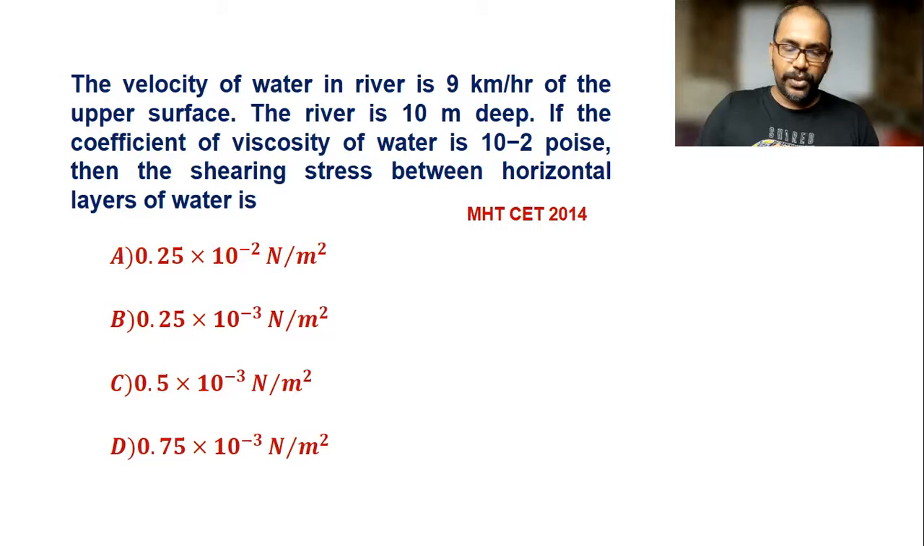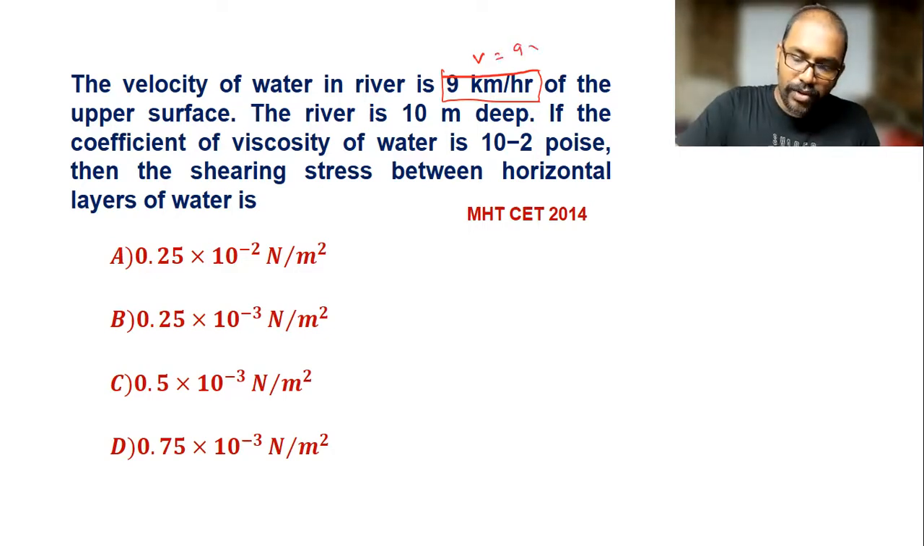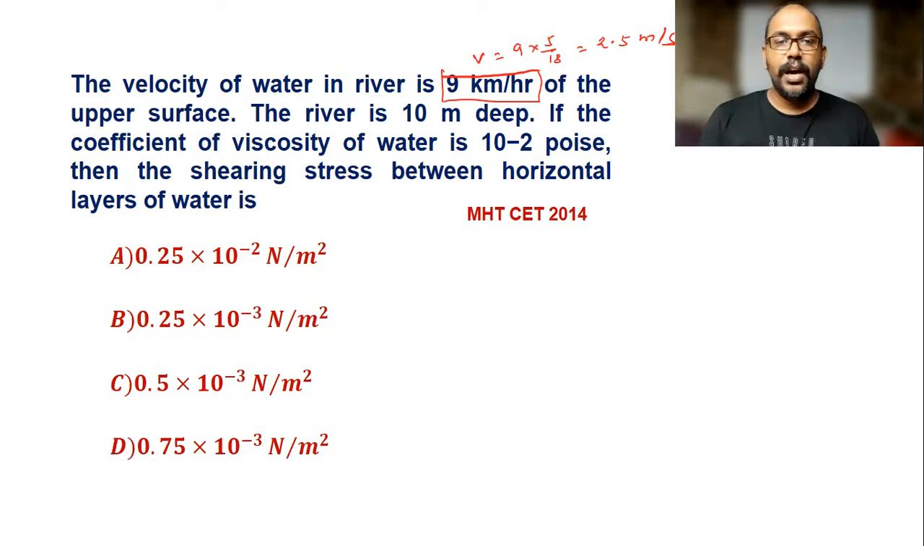उसके बाद आगे वाला क्वेश्चन देखते हैं. The velocity of water in a river is... So this is the velocity. It is given in kilometer per hour that we have to convert. So I convert it directly. 9 into 5 by 18. So 9 2s are 18. So it is 2.5 meter per second. This is the velocity.